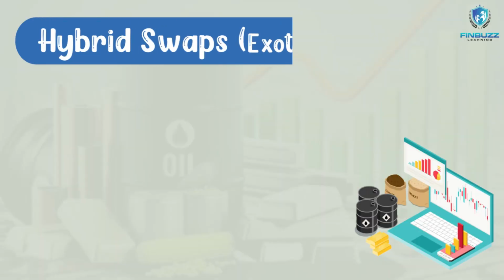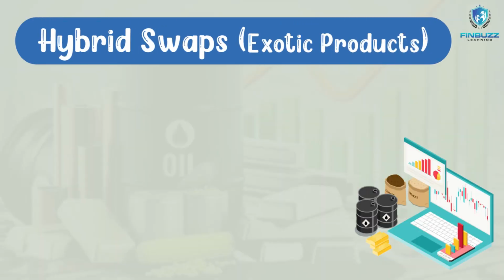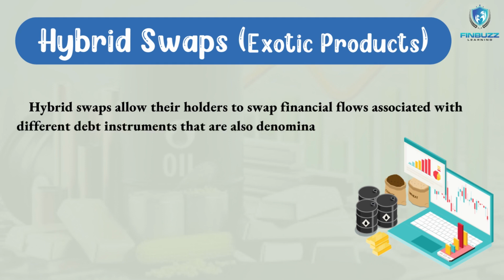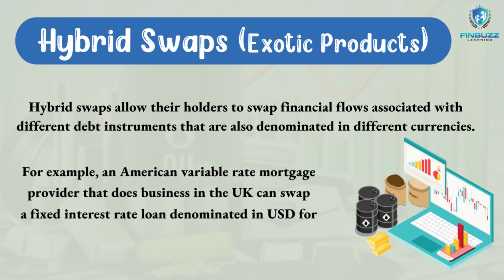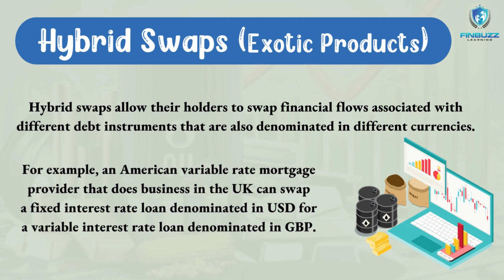So, coming to the last type of swap, which is the hybrid swap, holders of hybrid swaps can exchange the financial flows linked to several debt securities with different currency denominations. For instance, a US company that offers variable rate mortgages and conducts business in the UK can convert a fixed rate loan with a USD interest rate into a variable rate loan with a GBP interest rate. Swapping a loan with a variable interest rate in USD for one with a variable interest rate in GBP is another example of a hybrid.